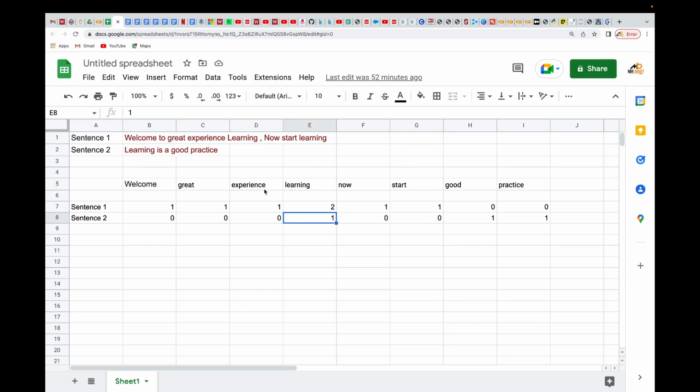We have learning over there, right? We have one learning over there, so it's there. Now, we don't have any "now" in sentence two. We don't have any "start" in sentence two.